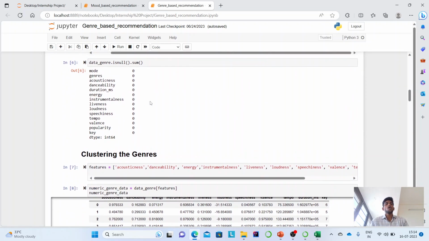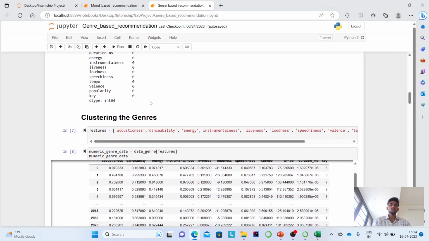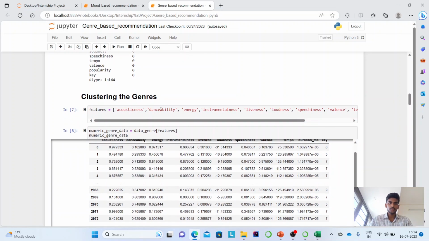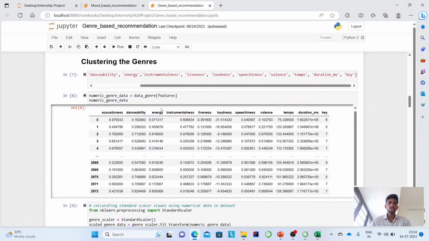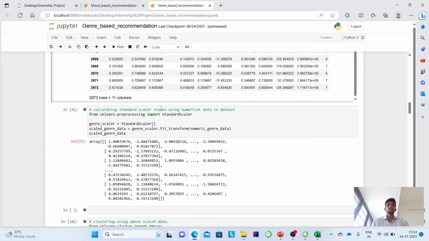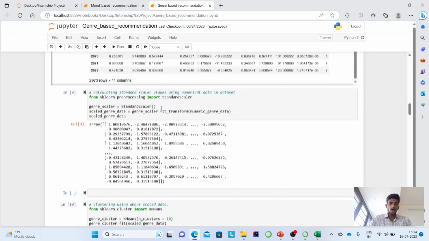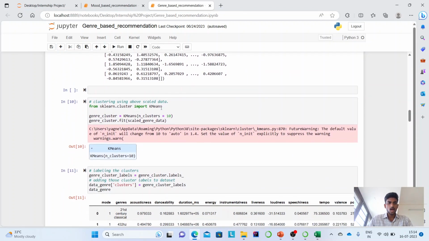At first, I thought of using a clustering algorithm. For that, I filtered some main features of the genre or a song to relate both songs and genres. So these are the features that I have filtered. As part of the clustering algorithm, first I filtered the numeric data of my genre, and then I imported StandardScaler from sklearn.preprocessing to standardize the data, and then using k-means clustering, I clustered the dataset.